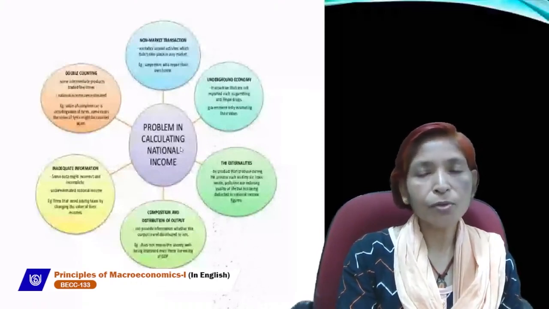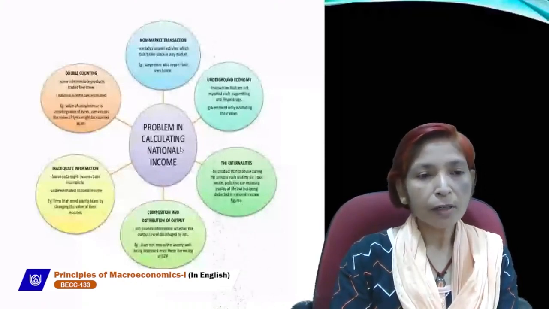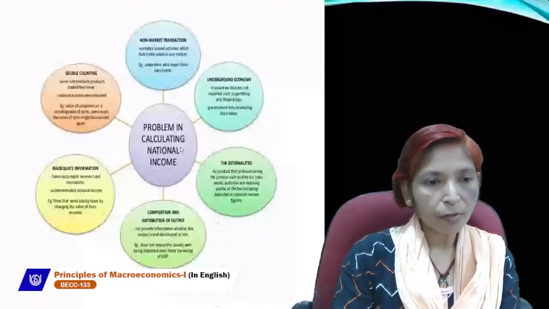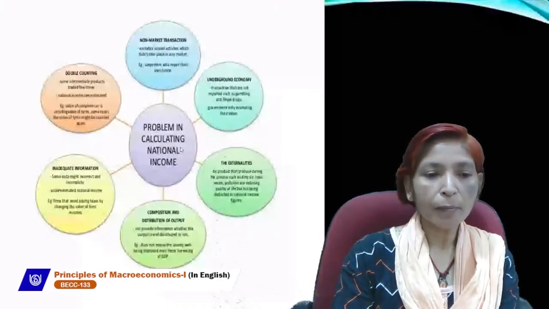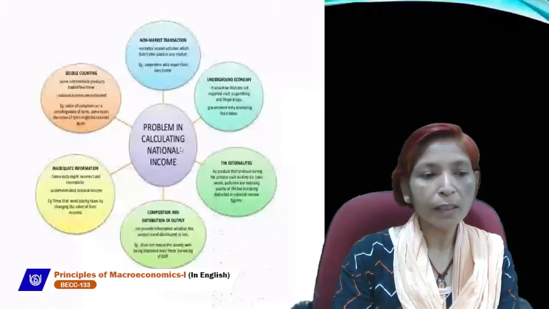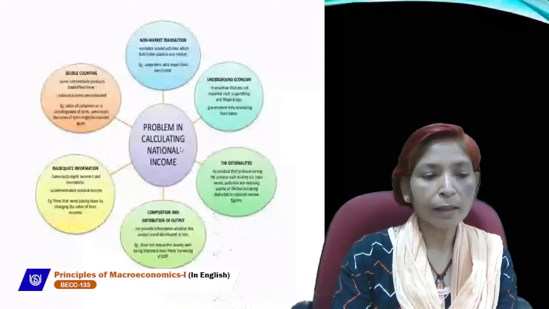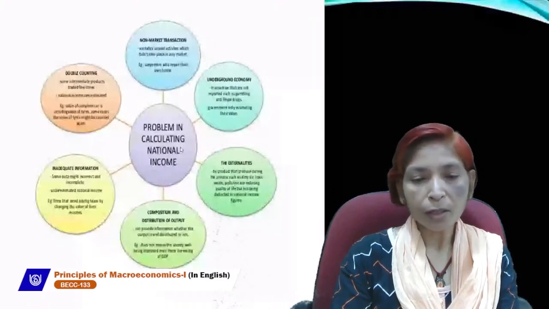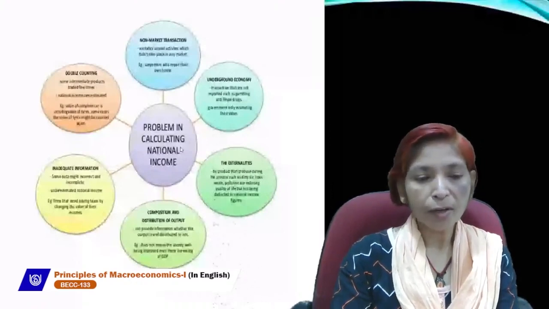Next are three limitations of using GDP as a measure of welfare. If GDP increases but social welfare does not increase, then it will not be called a true indicator of economic welfare. For example, South Africa is in the top 40 countries for highest GDP. Over 50% of its people live in poverty, meaning they have a low quality of life because they lack basic human needs such as food, shelter, and access to education and healthcare. If GDP increases but the country's people's standard of living does not increase, that will not be called a true indicator of economic welfare.